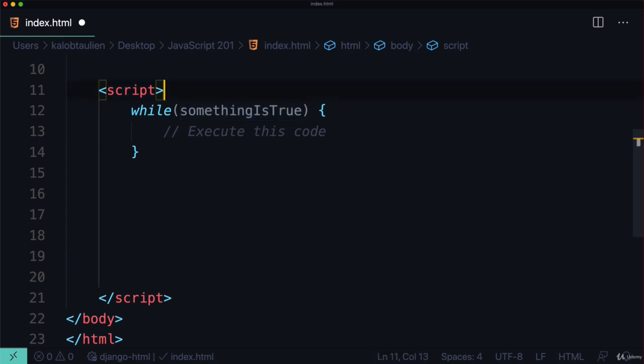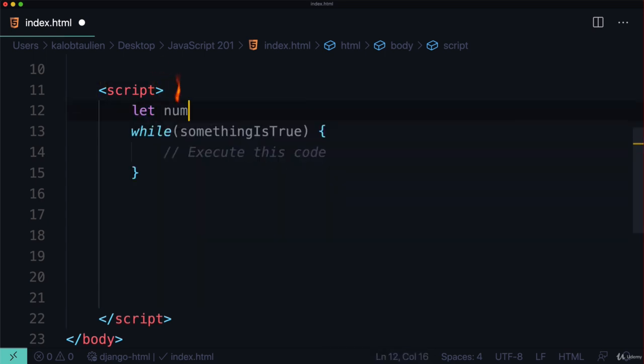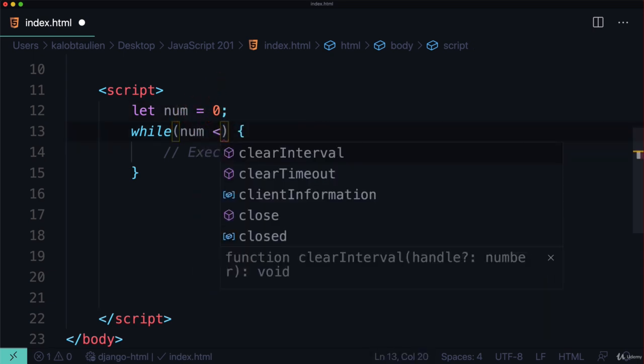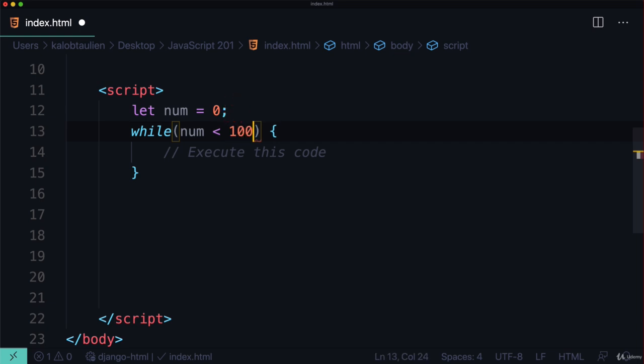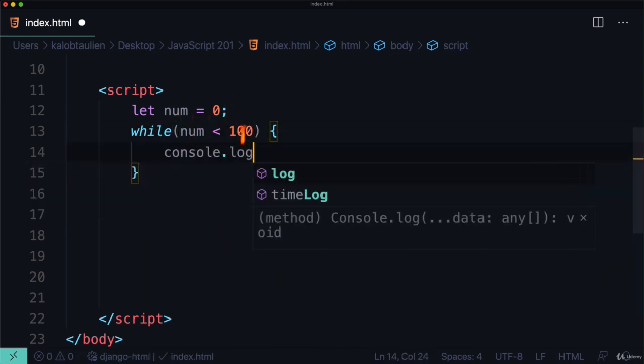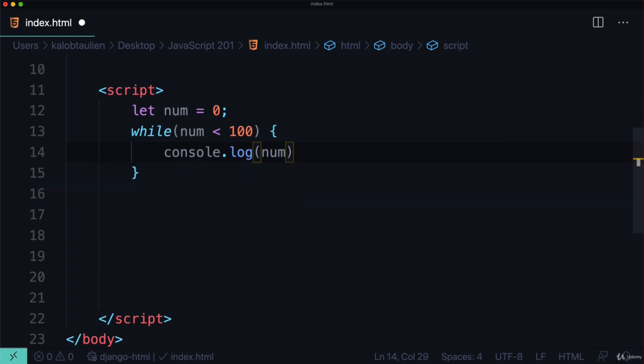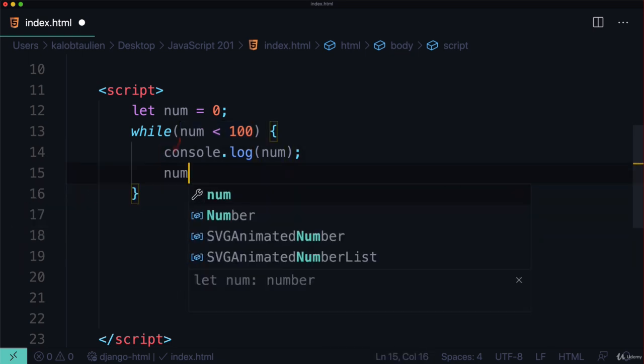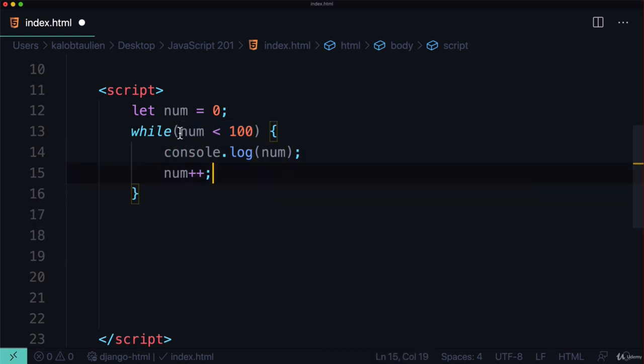So what we can say here is let num is equal to 0. And let's say something needs to be true all the time. So while num is less than 100, go ahead and execute this code. So we'll say console.log num. Now the important thing here is, unlike a for loop, in a while loop you need to explicitly make sure that this becomes false at some point. And so we could say num++.